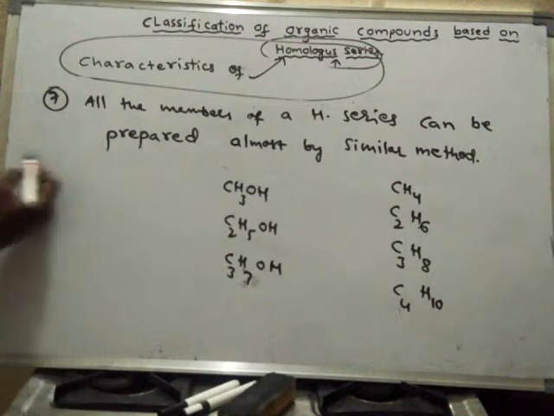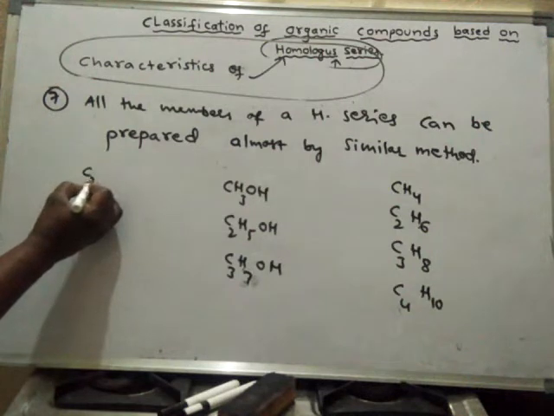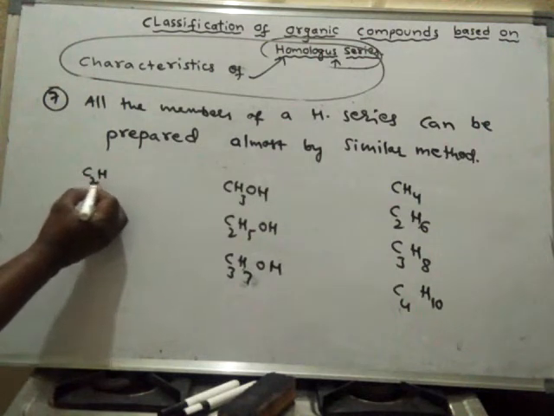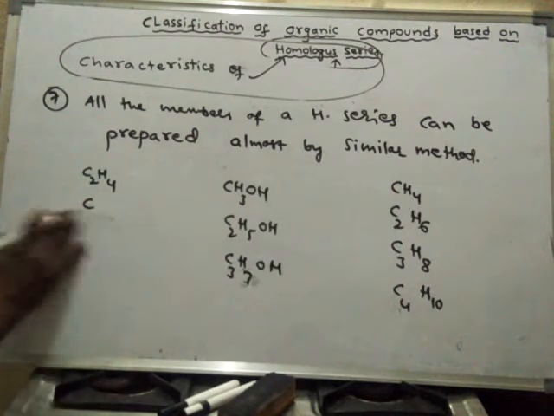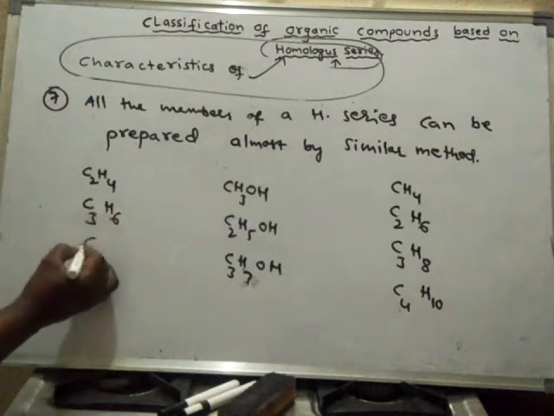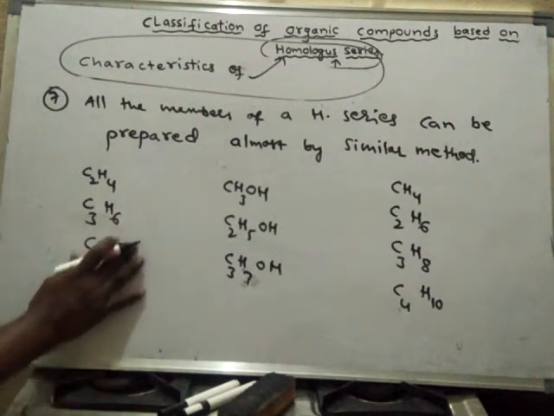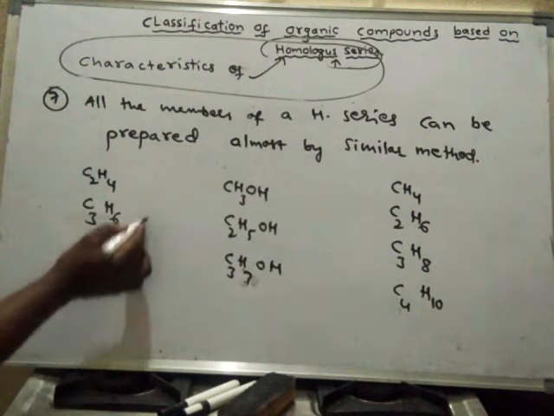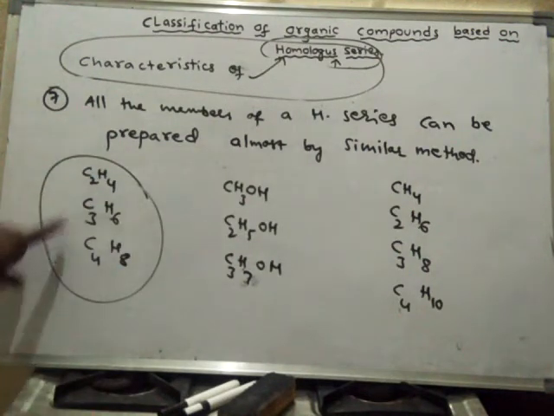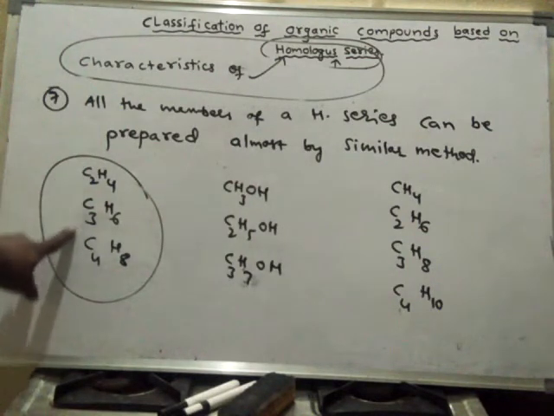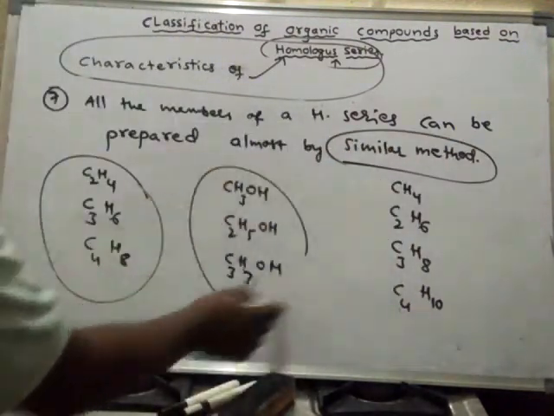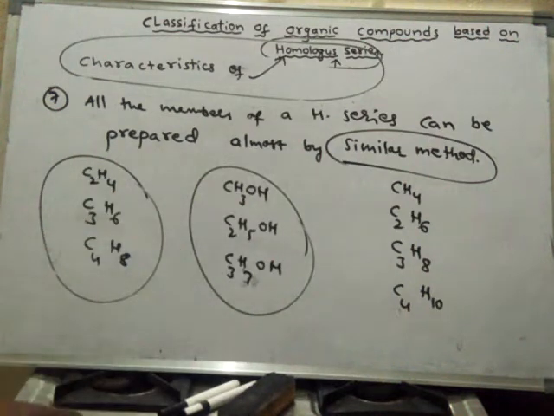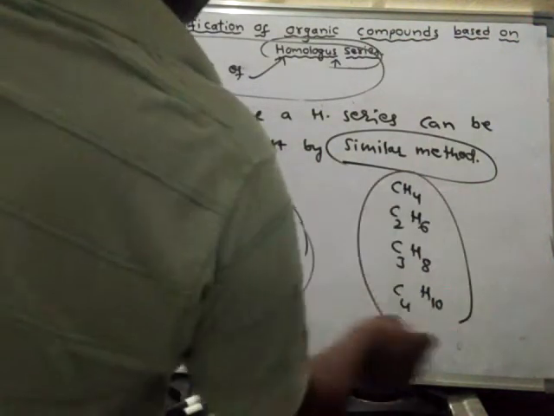How ethene, an alkene, is prepared, in the same way propene is also prepared. In the same way, butene is also prepared. That means these are all members of the alkene homologous series. Hence, they are prepared in a similar fashion. That means the same method, a similar method. All these compounds are prepared by the same method.